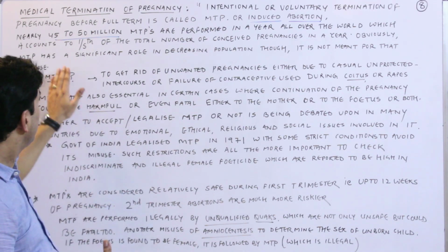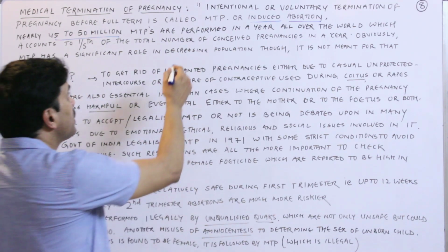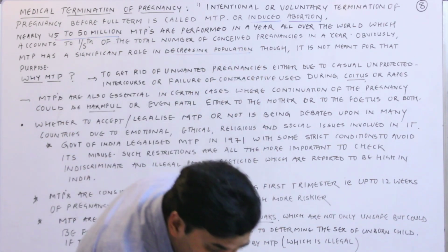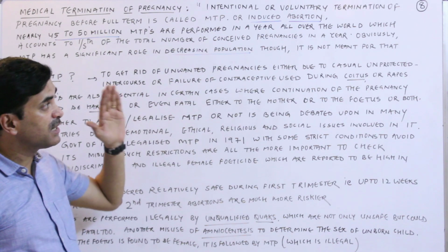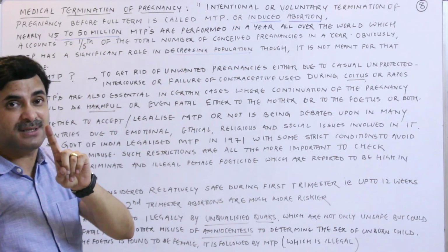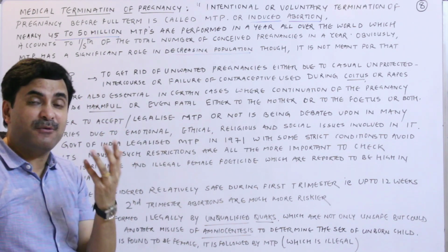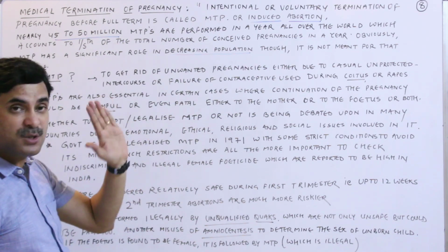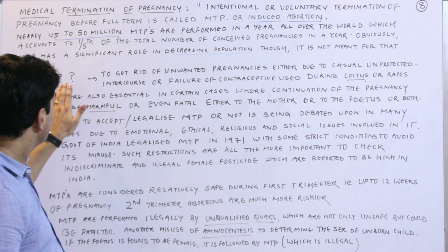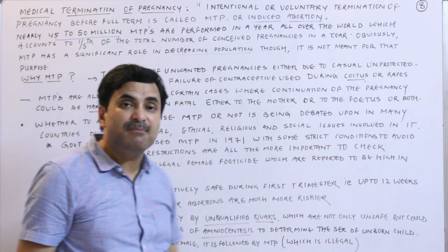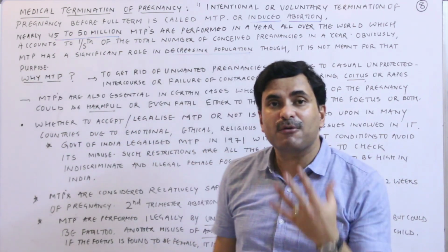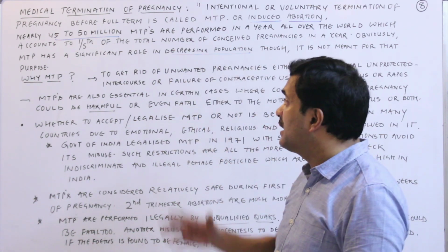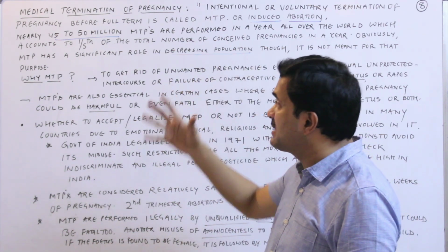Obviously, MTP has a significant role in decreasing the population, but it is not meant for that purpose. We cannot say that MTPs are performed so it is good and it is reducing the population. It is not meant for that purpose. Now the question arises: why are MTPs performed? Why does a female want to remove the pregnancy?